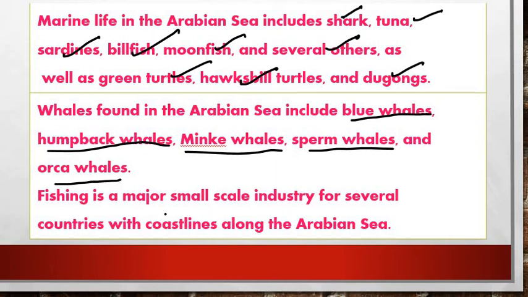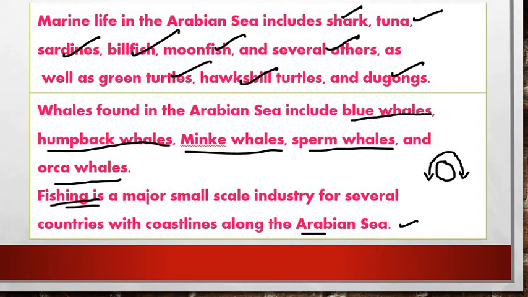Next we see fishing is a major small scale industry for several countries with coastline along the Arabian Sea. So for whatever coastlines are located around the Arabian Sea, in those countries the major small scale industry is the fishing industry. So you can see from here to here, that is Somalia to India, the major small scale industry is the fishing industry, right friends.